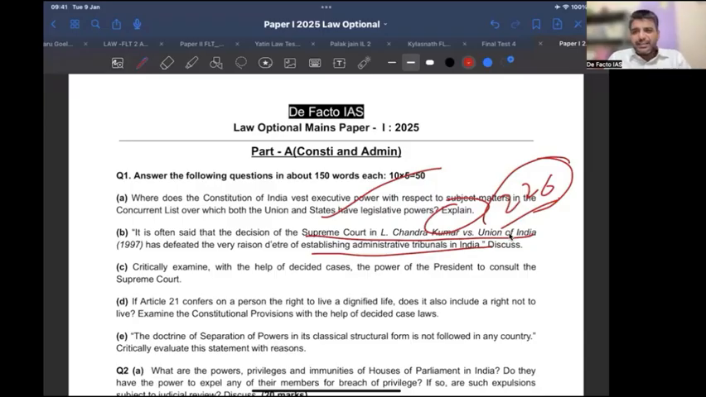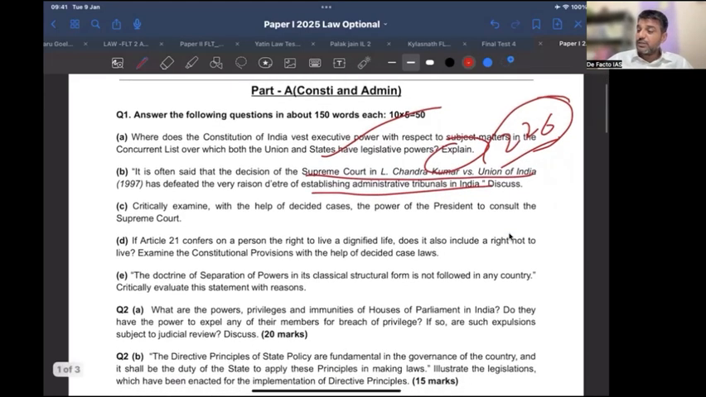So obviously not the exact same wording of the question, but the answer remains the same. KL Chandra Kumar has effectively created a four-layer system instead of a three-layer system, especially in the case of tribunals. Similarly, question number C, this was quite in news.